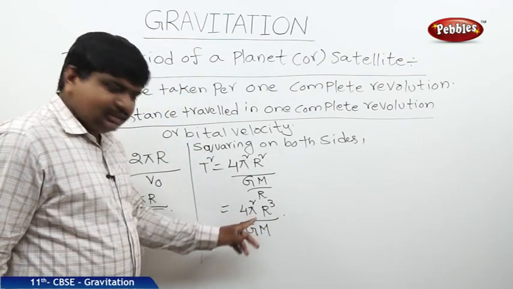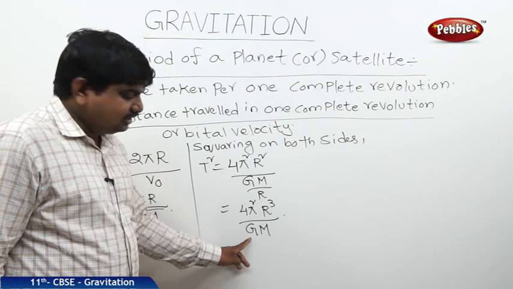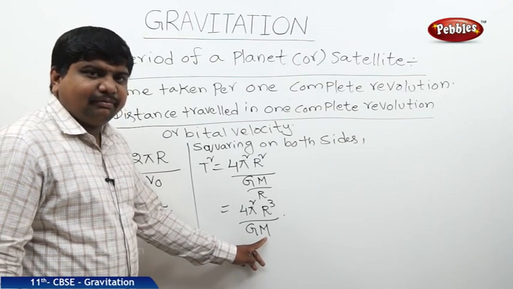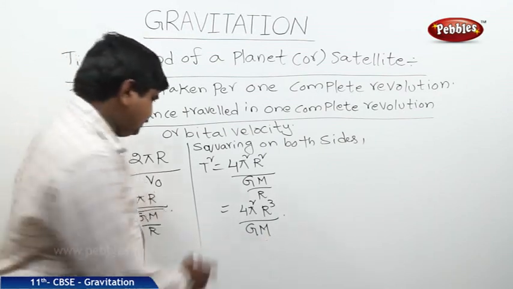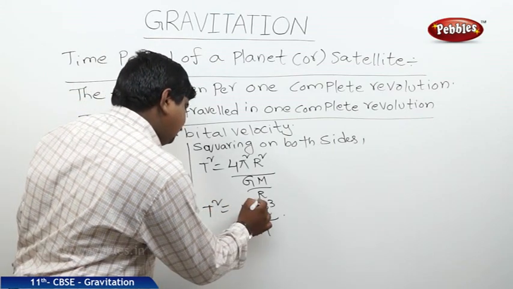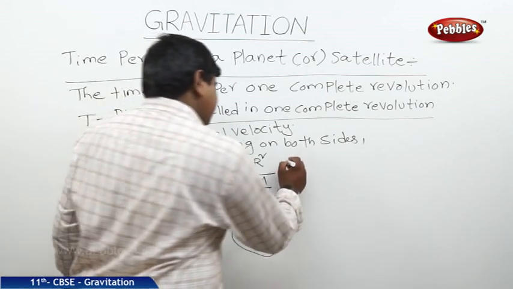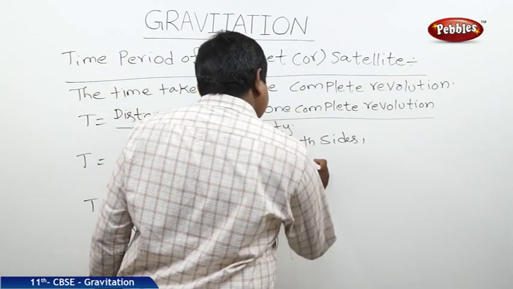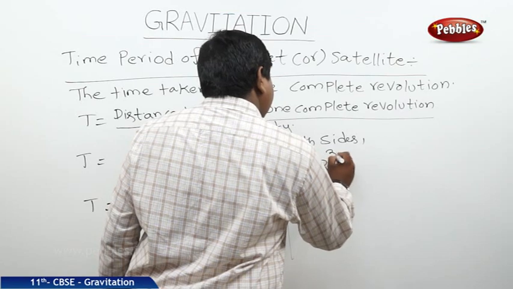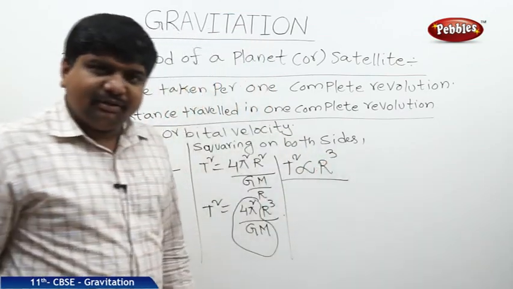Pi is a constant, G is also a universal constant, and M, the mass of the planet, is also a constant. So if all three are constants, we can say that T square is proportional to r cube, where r is the semi-major axis.